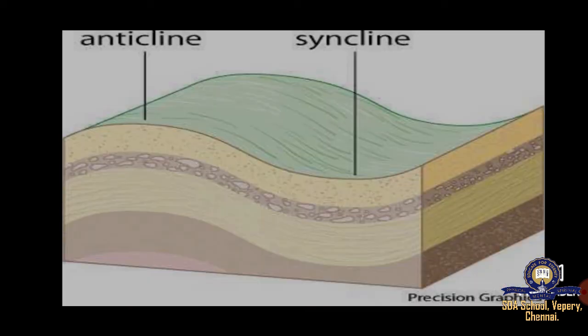Now we are going to see what is anticline and syncline. In the picture you can see the arrow marks clearly showing what is anticline and what is syncline. When the sedimentary rocks are compressed, wave-like bends called folds are formed. In a fold, the arch or the upfold is called the anticline, and the trough or a downfold is called the syncline. The rough part is called the syncline, and the folded one is called the anticline.